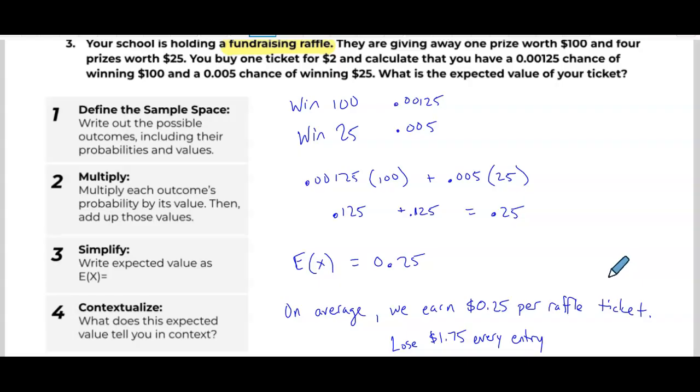Okay, so the overall takeaway of this, to calculate expected value, we're going to multiply the probability of the event occurring times the value of that event occurring over and over again until we run out of events, and then we add those up to see what the total expected value is. Expected value is an average. It is not an actual single event occurring. It is just an average over the long run.